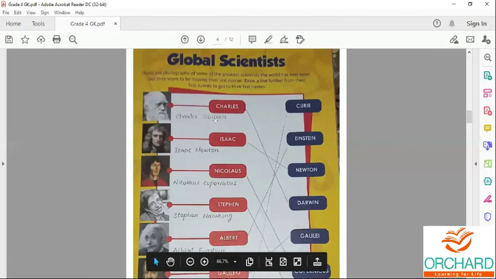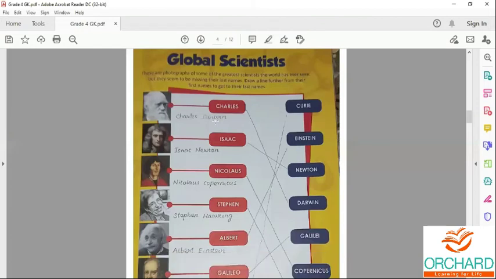So, Charles Darwin, known for his Origin of Species. Isaac Newton, he is known for his laws of motion, that is three laws of motion, Newton's laws of motion.